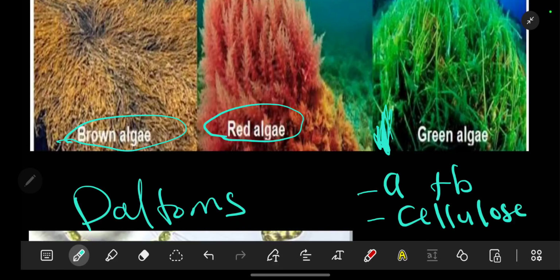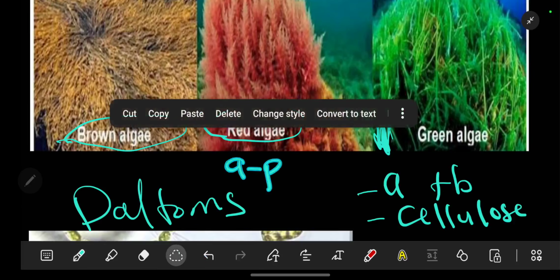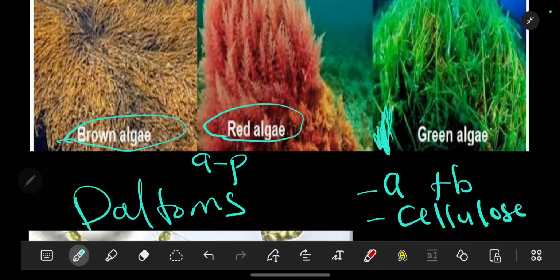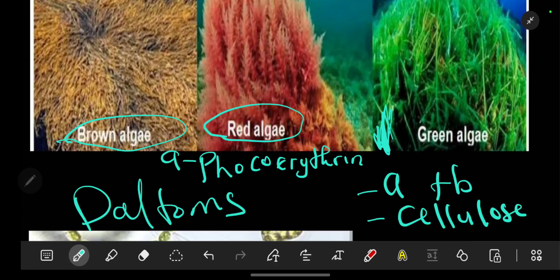So then when we look at our red algae, we are going to have chlorophyll A. If it is present alone, mostly it is the one that causes the red color, because this one has phycoerythrin.